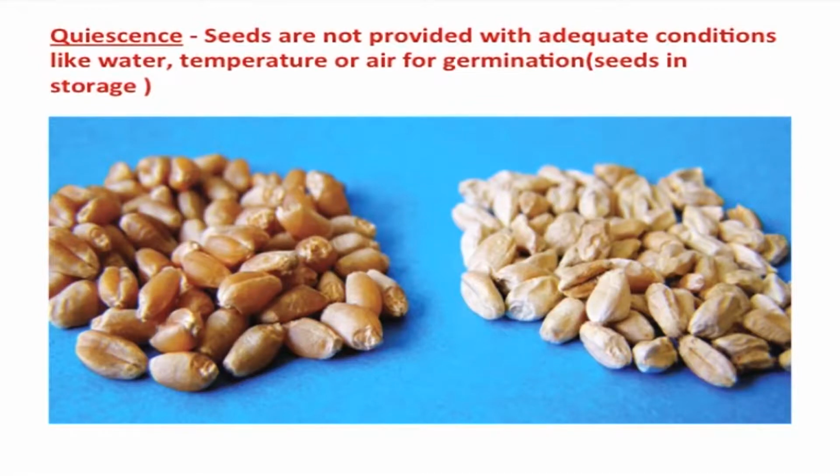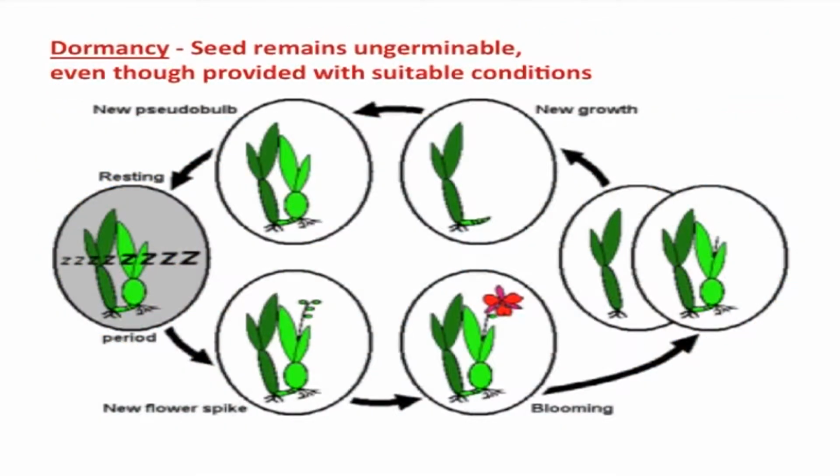There are two types of situations when seeds fail to germinate. Based on the situation, the type of dormancy is noticed. One type is known as quiescence. Quiescence is a phenomenon where the seeds remain as such because they are not provided with adequate conditions like water, temperature or air for germination. For example, seeds in storage are said to be quiescent. The other type is called dormancy, which occurs when a seed remains ungerminable even though it is provided with suitable conditions.